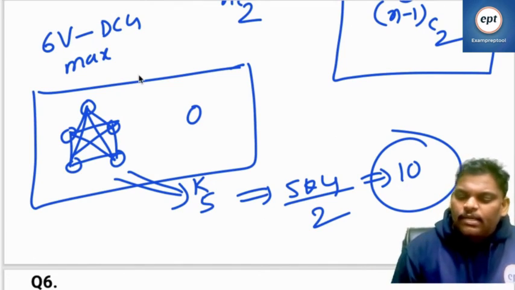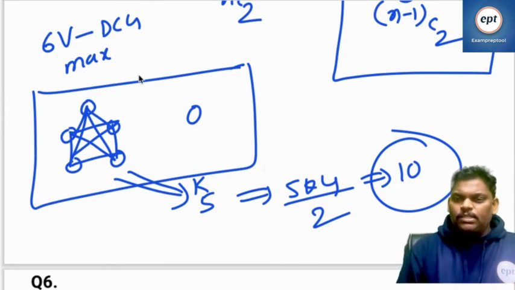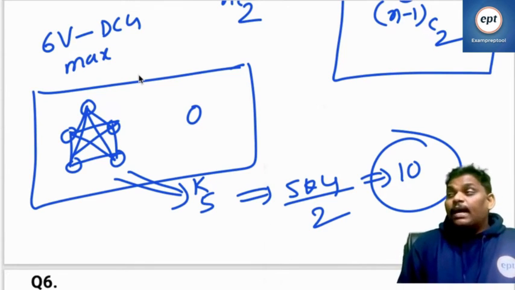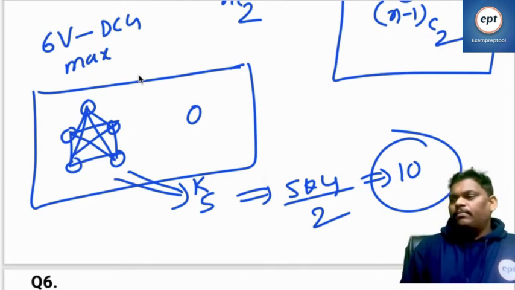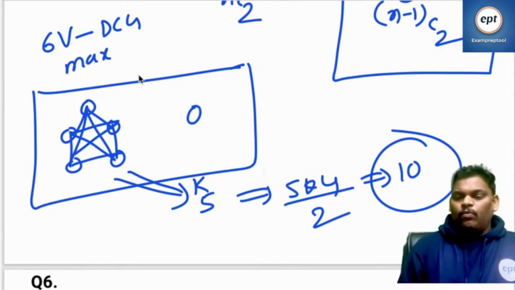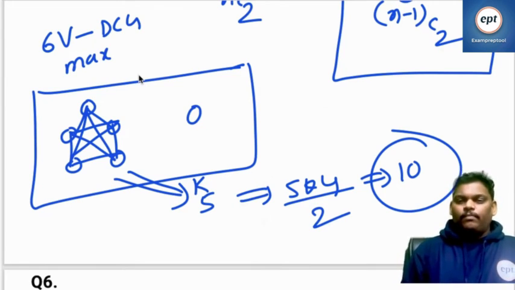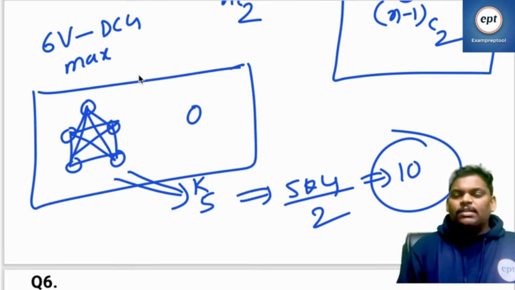The total graph is disconnected and you want maximum edges. Connected maximum is n into (n minus 1) by 2. For disconnected maximum, keep 1 vertex outside.